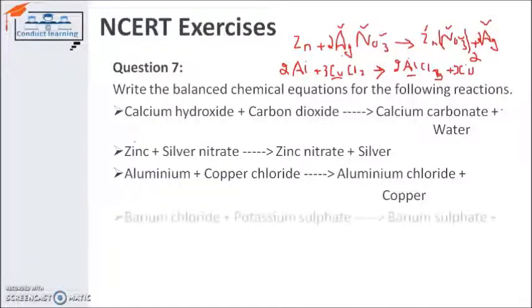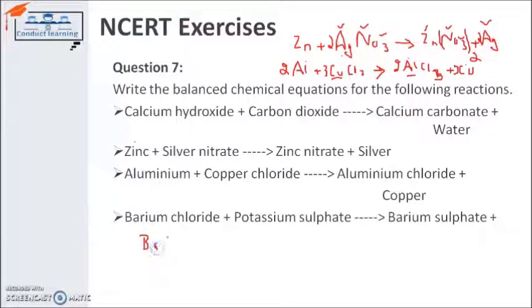What about the next? Barium chloride and potassium sulfate. Barium chloride is BaCl2 and potassium sulfate is K2SO4.